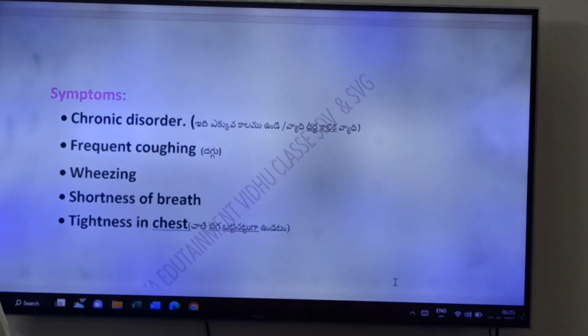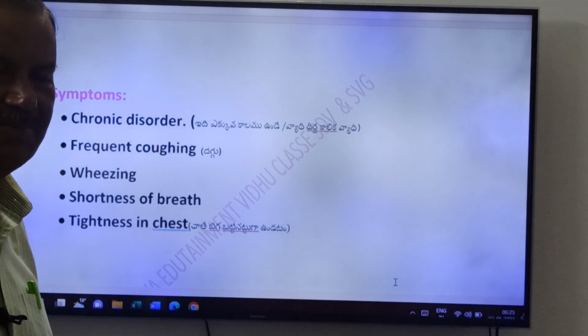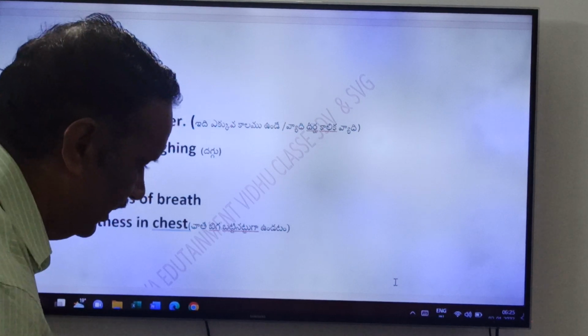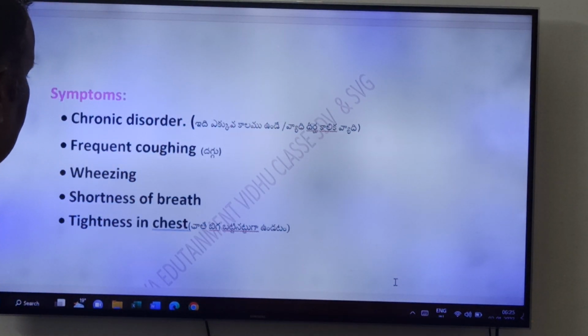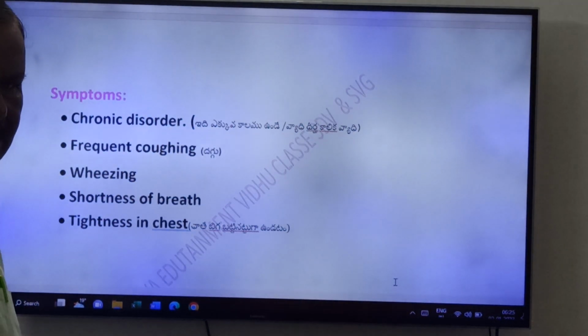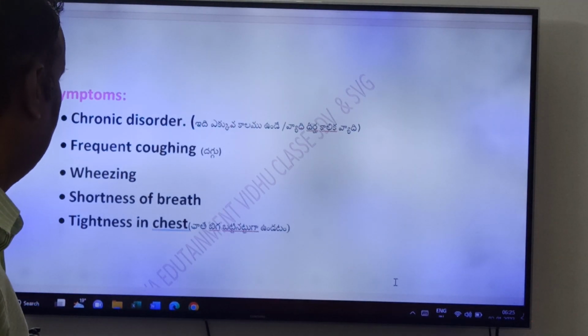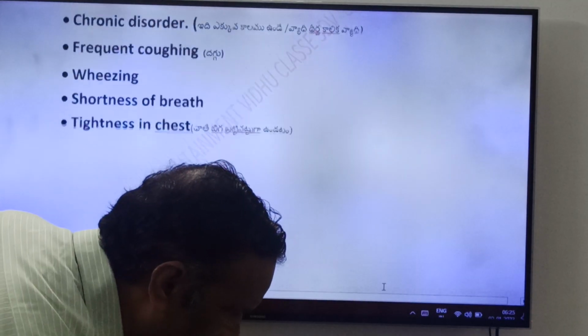Frequent coughing, wheezing, shortness of breath, tightness in chest. What are the symptoms of emphysema, friends? It is a chronic disorder, with frequent coughing, wheezing, shortness of breath and tightness in chest. Okay friends, that is about emphysema.